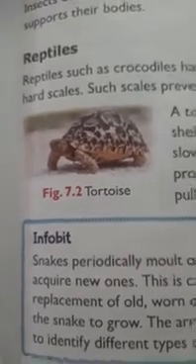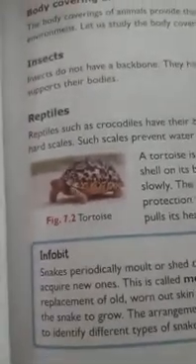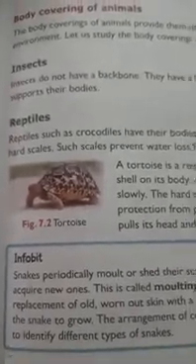Okay, children. So these are the different adaptations which are naturally found in the body of animals to survive in the particular environment.